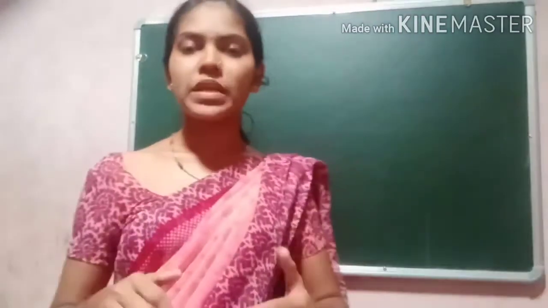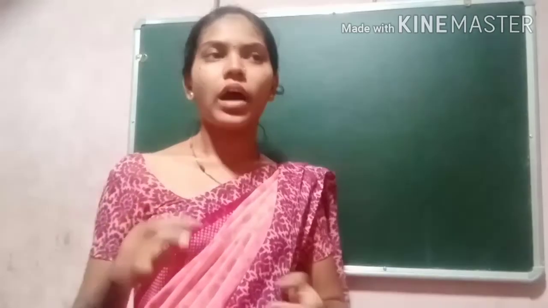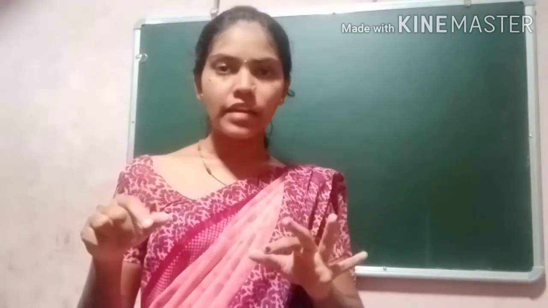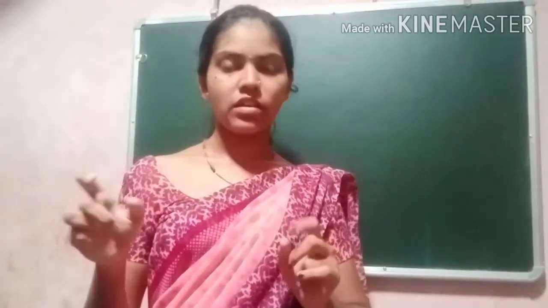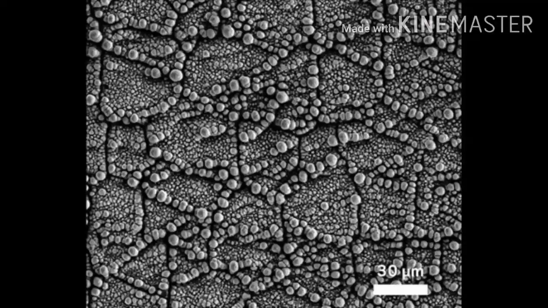Nowadays, in the present generation, technology has improved. So research has taken place to show a picture of the size of an atom. By using the technology they have shown the image of the surface of silicon in your textbook. So let us see how it looks. This picture is just imagination, it is not the real one. It was taken using modern technologies. The size of silicon is very small, almost in nanometers.